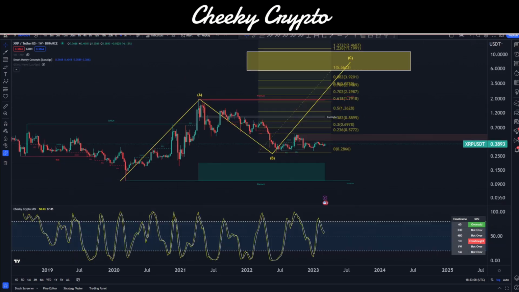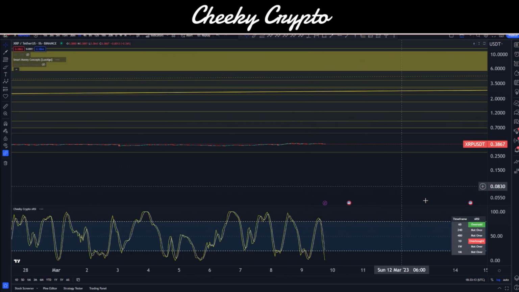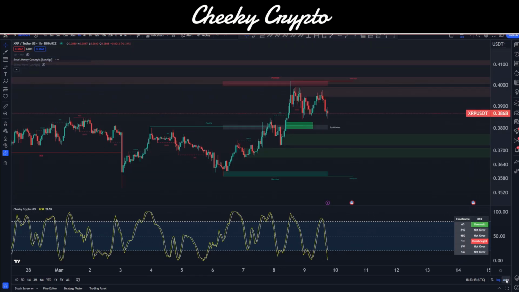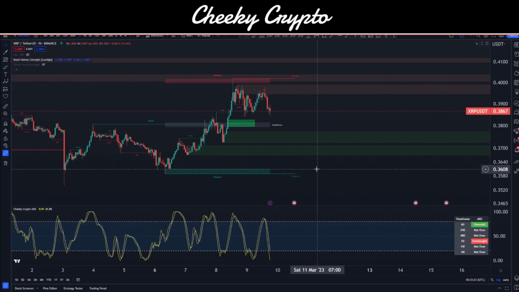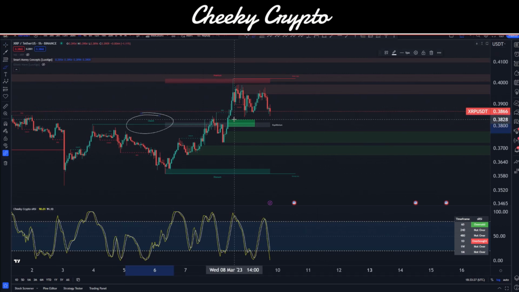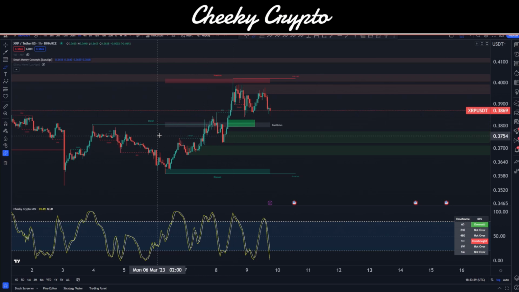So let's go ahead and take a look at our smart money concepts and take this down into our hourly as well. We'll just go ahead and make this a little bit legible. There we go. So here we can see that we do have some interesting things occurring within the price action here for XRP. So let's talk about the positive. On this 1-hour chart, our positive is that we have a major change of characteristic. This essentially means the market was moving up. Okay, we've got this bullish tail to the upside.